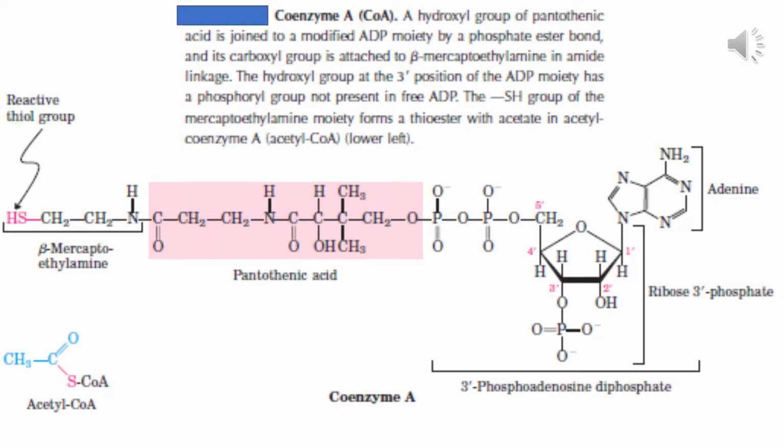So this contains a nucleotide. And then there is the pantothenic acid, which is shaded pink, and then there is a beta mercaptoethylamine, which is carrying the SH group. You need not study this structure by heart, but you should know that it contains a nucleotide, and at the end there is an SH group. This SH group is actually the reactive thiol group in this chemical compound. It is carrying acetyl group or any other hydrocarbon group on this SH group.